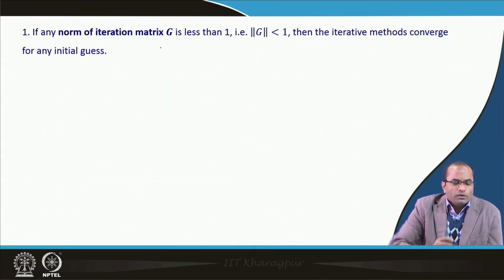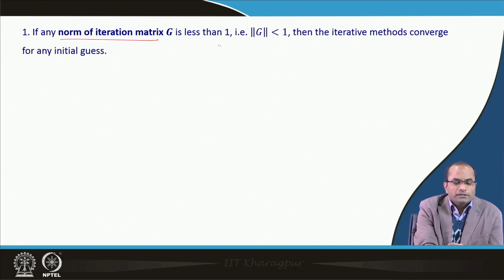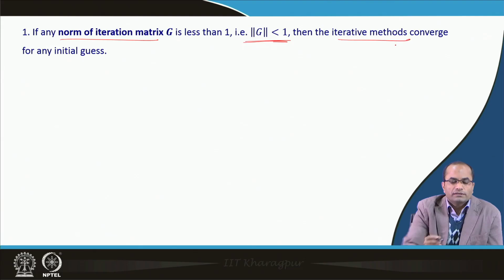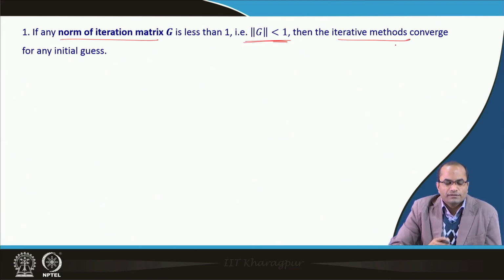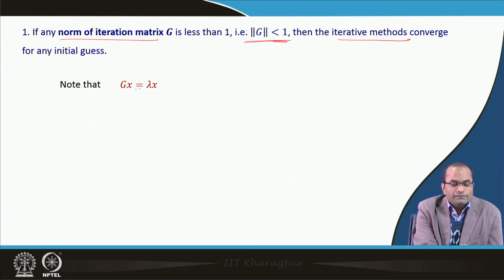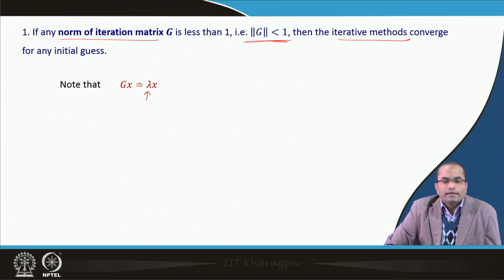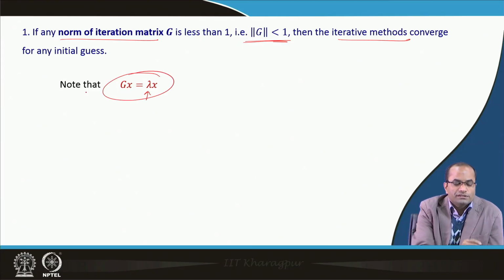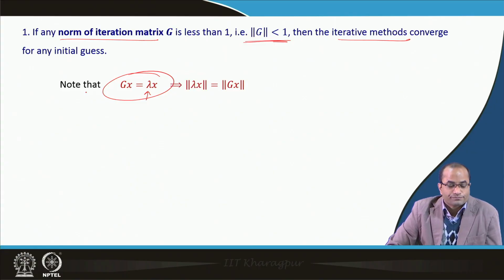So, just to go through how these sufficient conditions come about, for instance, that the norm of the iteration matrix G is less than 1, then the iteration converges for any initial guess. We can take a quick look at this. If lambda is an eigenvalue of the matrix G, then we have the relation Gx is equal to lambda x.